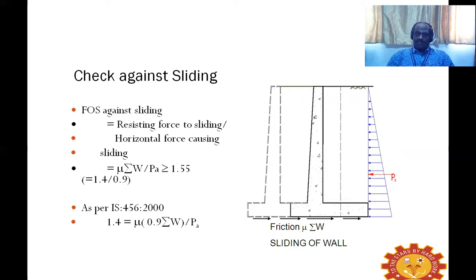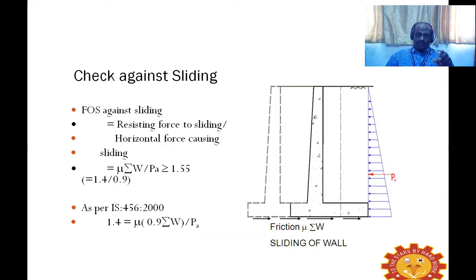Next, the condition is it should not slide. Slide in the sense the wall as a whole should not slide. To ensure it is not sliding, we have to consider the frictional force between the soil mass and the base slab. As we all know, the coefficient of friction is denoted by mu.